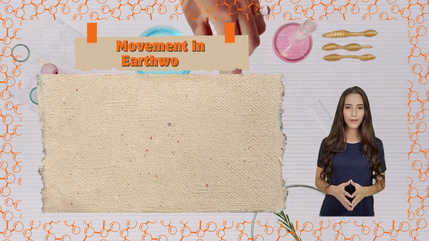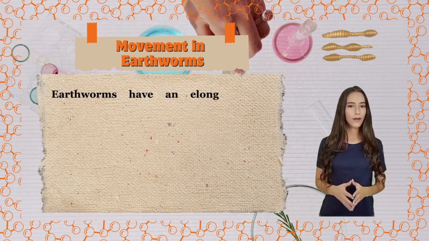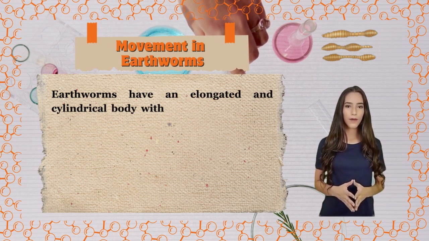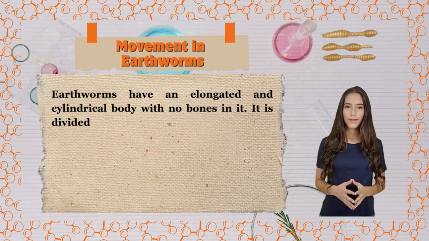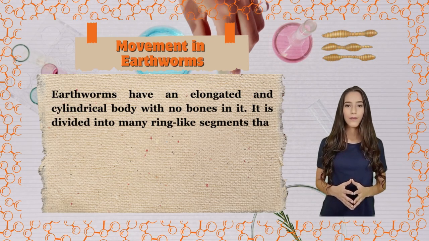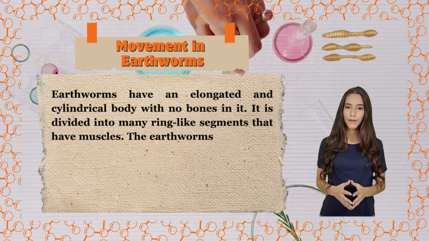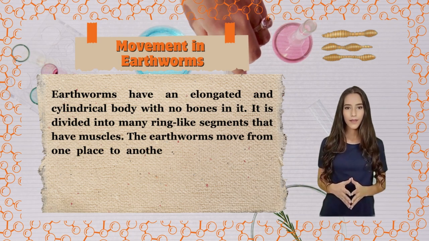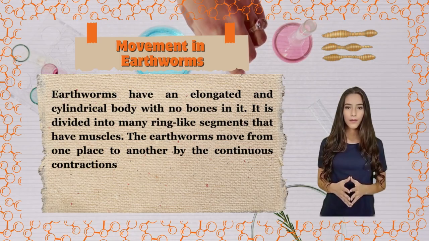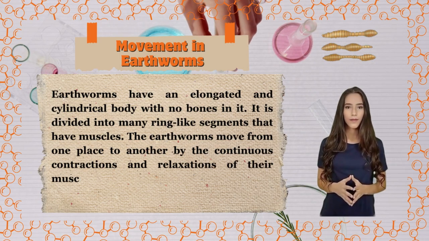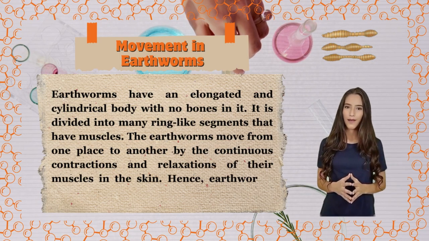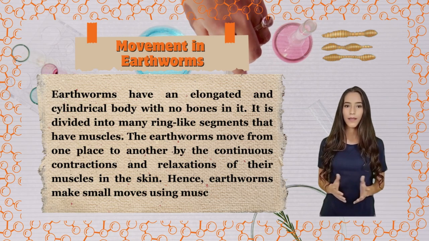Movement in earthworms. Earthworms have an elongated and cylindrical body with no bones in it. It is divided into many ring-like segments that have muscles. The earthworms move from one place to another by the continuous contractions and relaxations of their muscles in the skin. Hence, earthworms make small moves using muscles only.